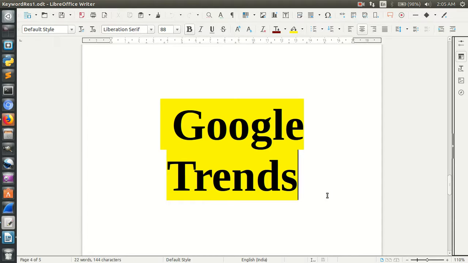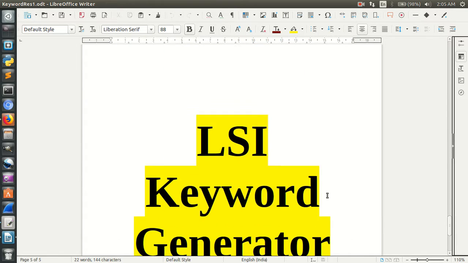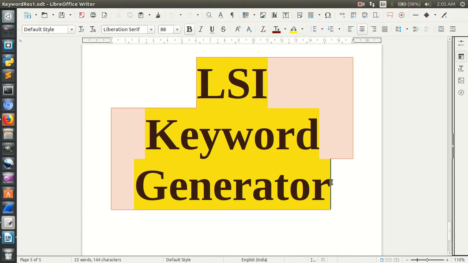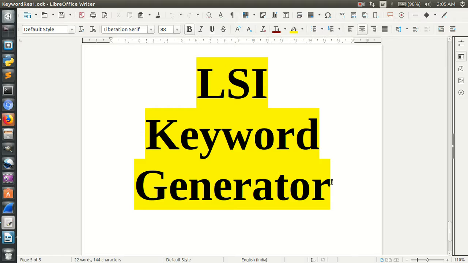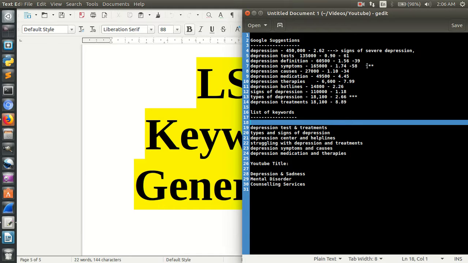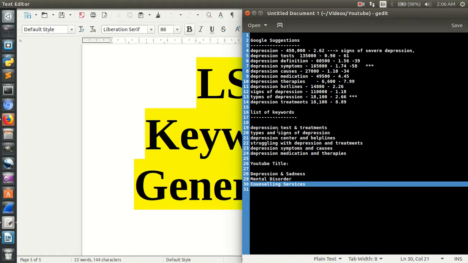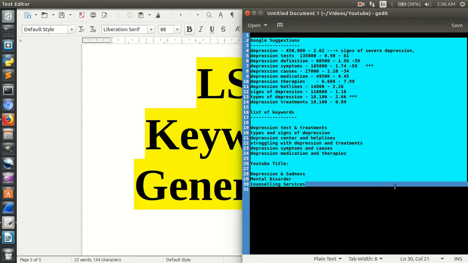Right now is the time for one of the best things, the LSI Keyword Generator. This can also be called long tails. What are long tails and all those things, we will talk about right in this video. So first of all, I have collected this keyword and I put a star. You'll see a lot of data. If you haven't followed the earlier videos, you will not be able to understand exactly where this data is coming from, what these numbers or the stars are, all the things. So please check out the other videos if you want to follow along with us, right? This is what we collected from the earlier tools, earlier things, and earlier processes we did, right?